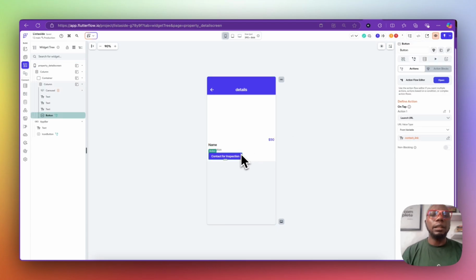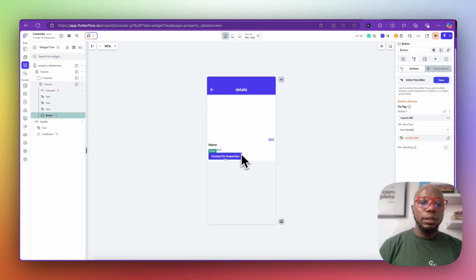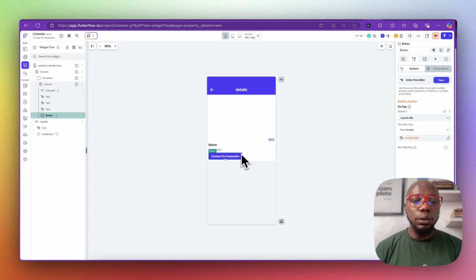So when they click on it, they will go outside the application to contact this person, or you can do it in such a way that they are able to contact this person inside the application, right? So I think this is a whole lot to cover at this time, and probably I would create a part 2 where I will create the agent section where agents are able to list their property and they are able to manage their property. So I just wanted to show you how this works, and I hope you're getting value from this so far. Thank you very much for watching.